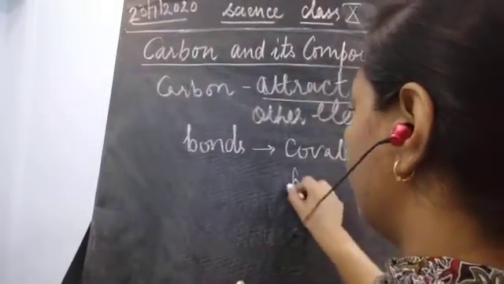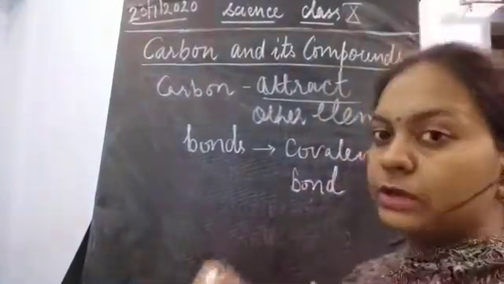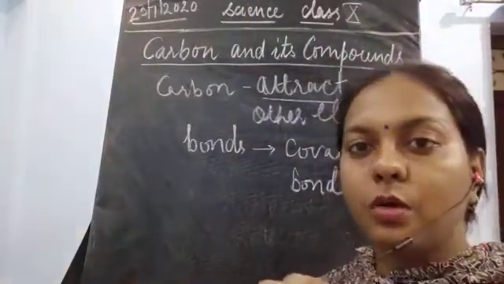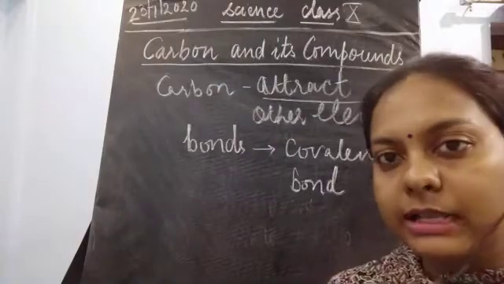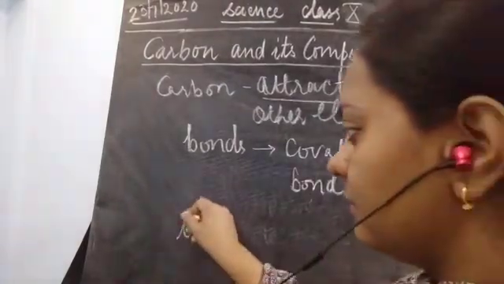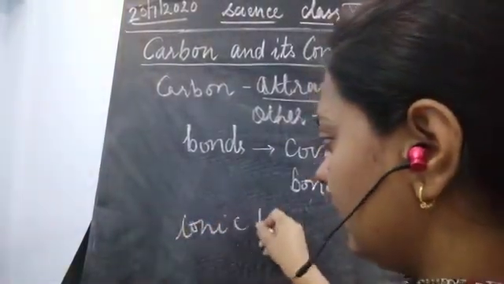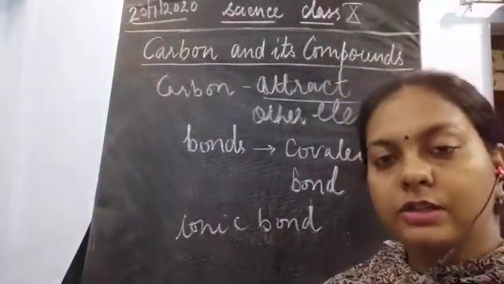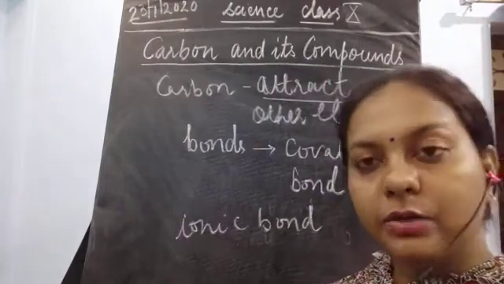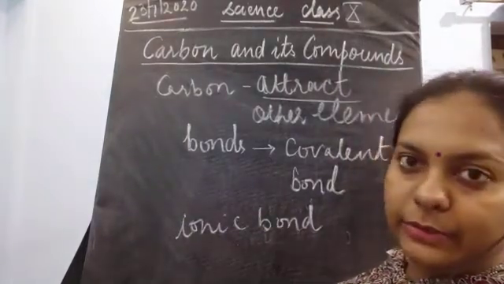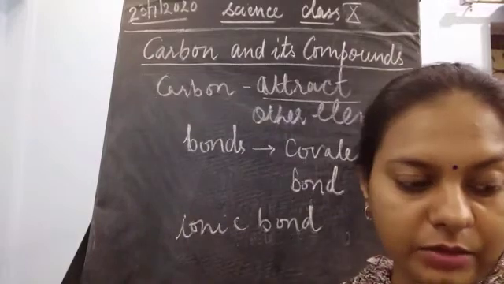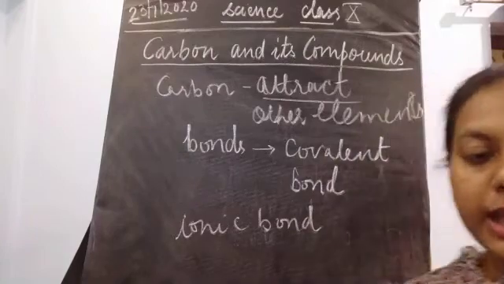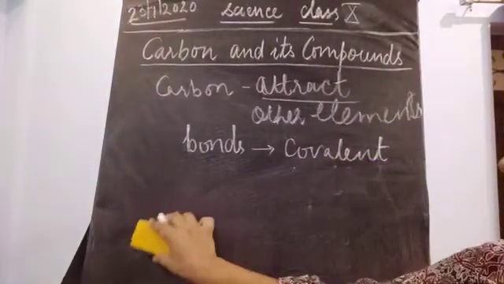Here one more bonding is there, that is known as ionic bond, or sometimes it is known as electrovalent bond. Here we need to study only about the covalent bond because we are dealing with the carbon. So I'll tell you what is the meaning of covalent bonding, and why it is present in the carbon.